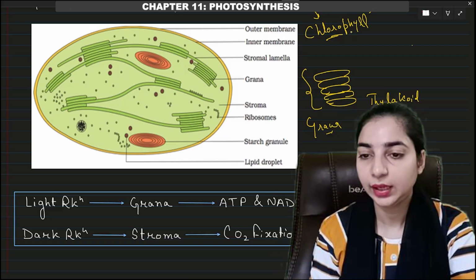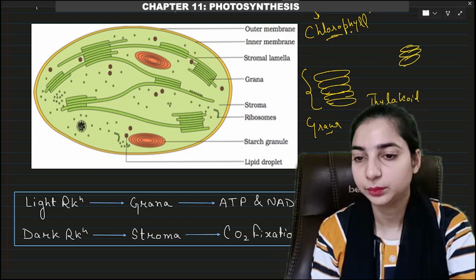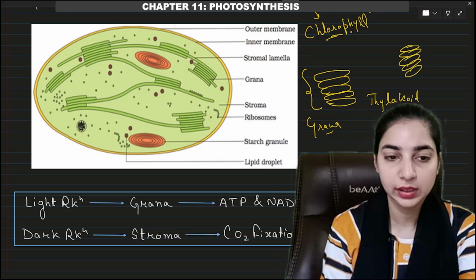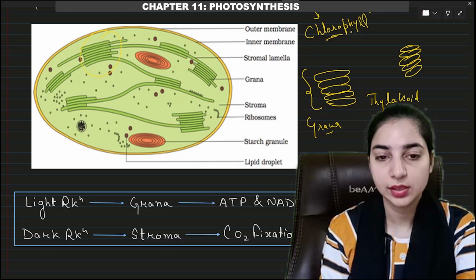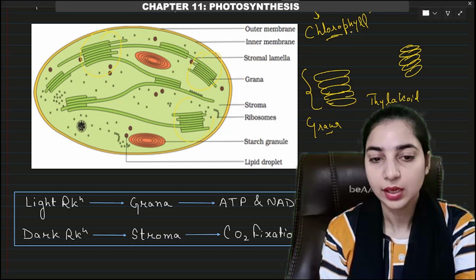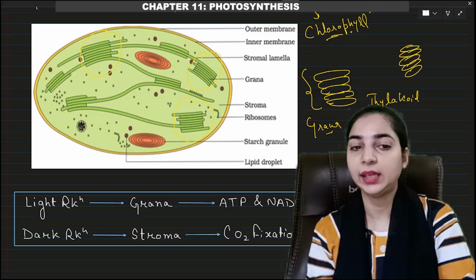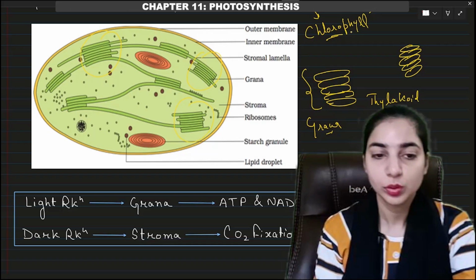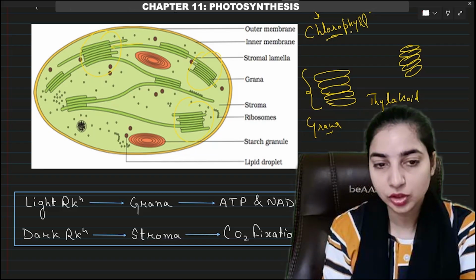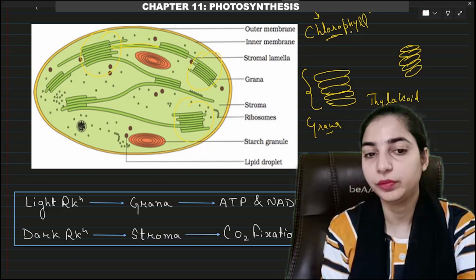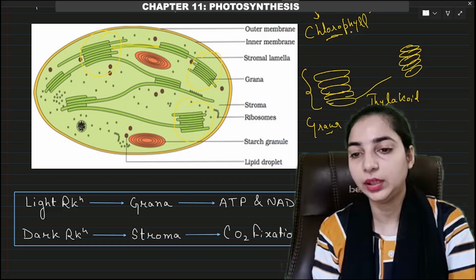Okay, then there are several such grana present, right? You can see this is one grana in this figure, this is another grana, this is another grana, and you can see that all these grana are connected together. There is a structure which connects the thylakoid of one grana to the thylakoid of another grana.